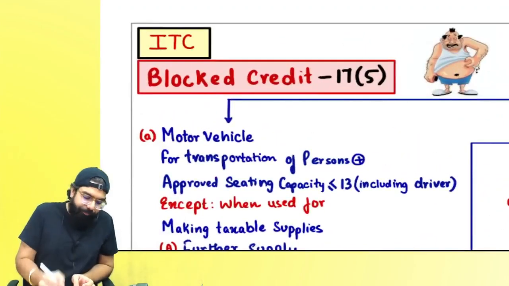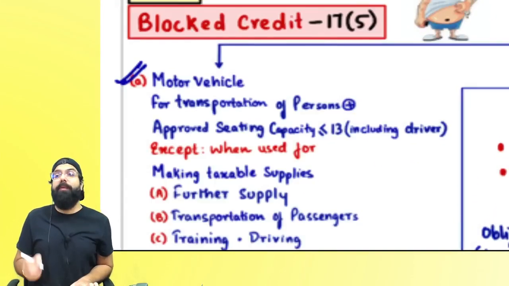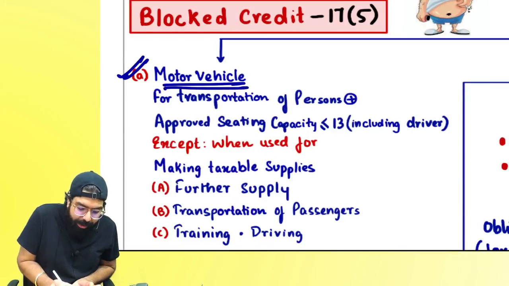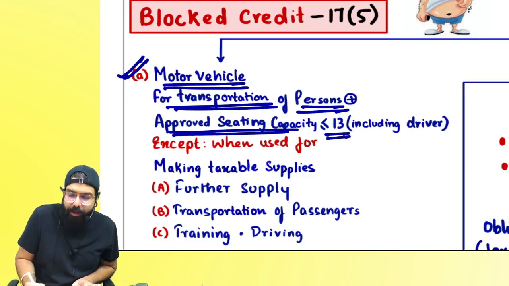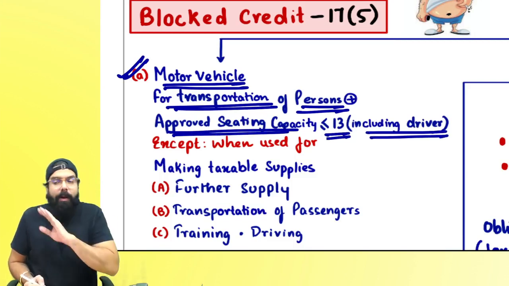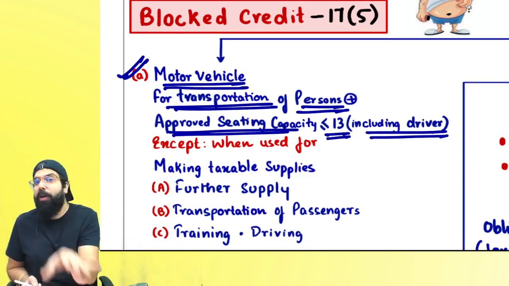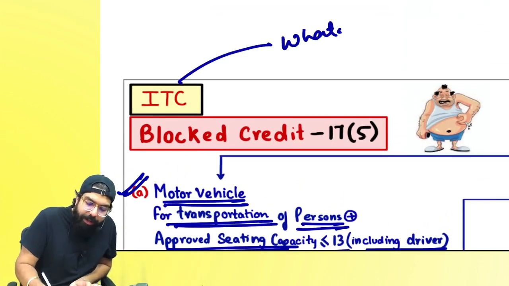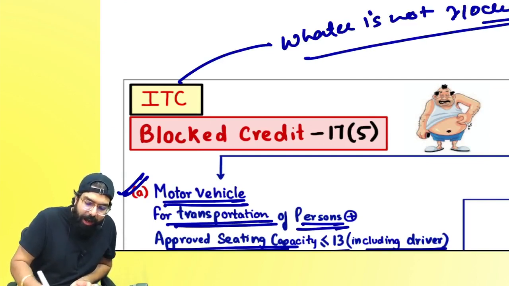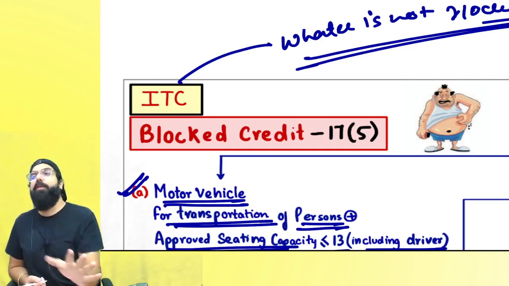First one, section 17.5a says motor vehicle for transportation of person with approved seating capacity less than equal to 13, including the driver, is blocked. Always remember, motor vehicle for transportation of goods is not blocked. Always remember one thing, whatever is not blocked is always allowed. Unless blocked, everything is always allowed.